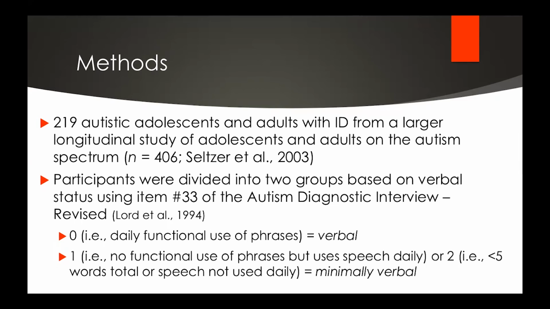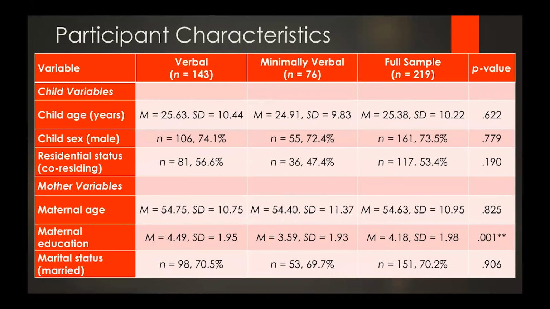And we categorize this group as the verbal group. And a score of 1, which is no functional use of phrases but uses speech daily, or 2, less than 5 words total or speech not used daily. And so individuals who scored a 1 or 2 were classified as minimally verbal. And classifying verbal status in this way is consistent with previous research.